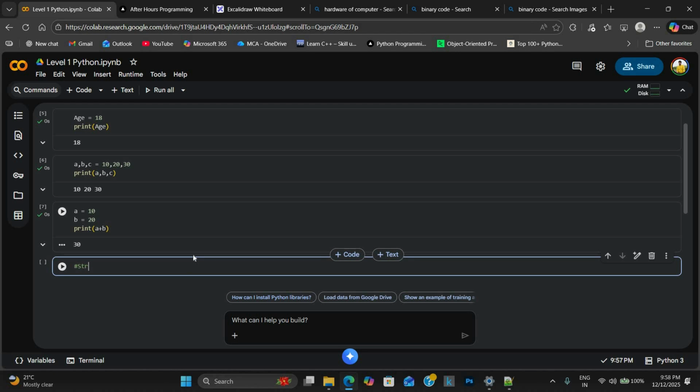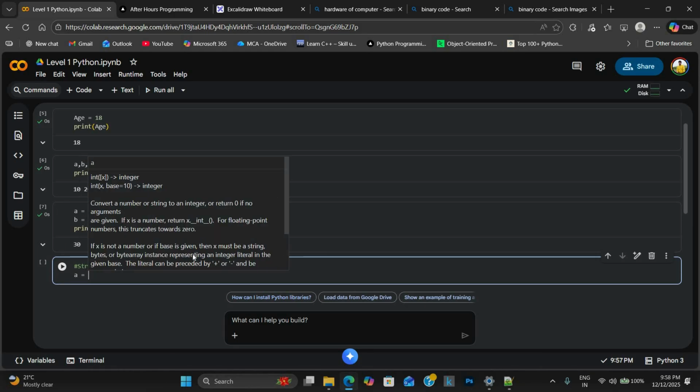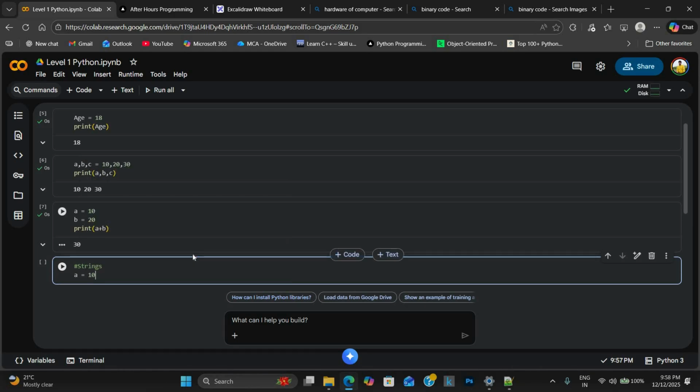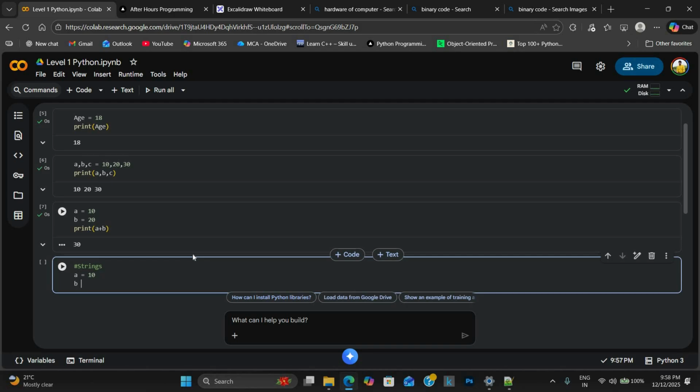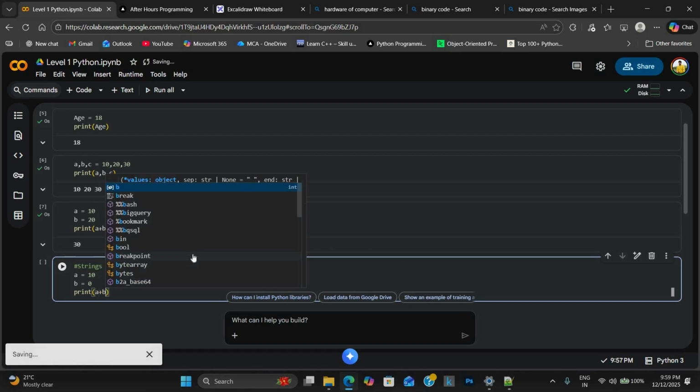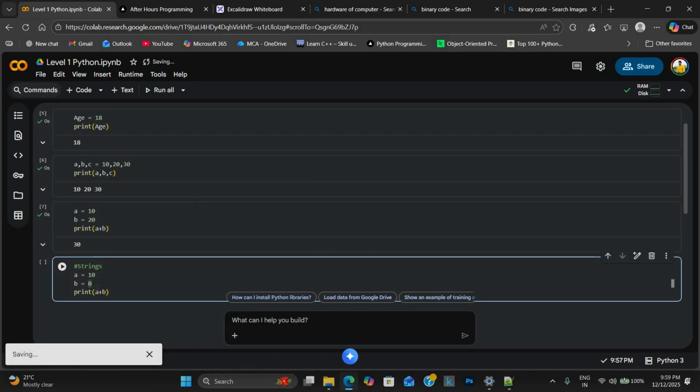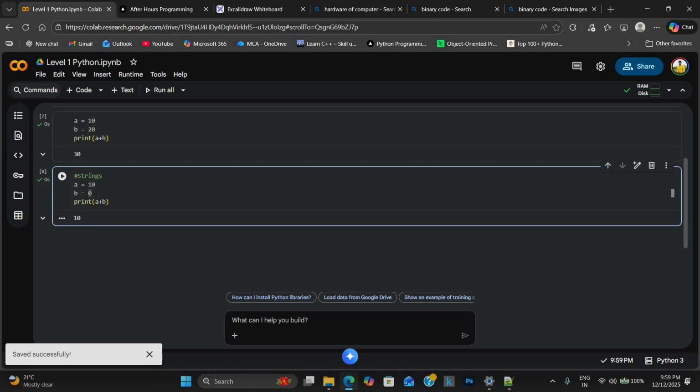These are called strings. Now a is equal to 10 and b is equal to 0. And now print a plus b. This is the operation that we perform here.